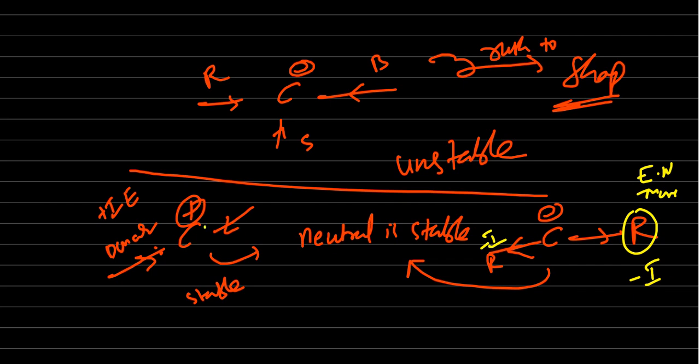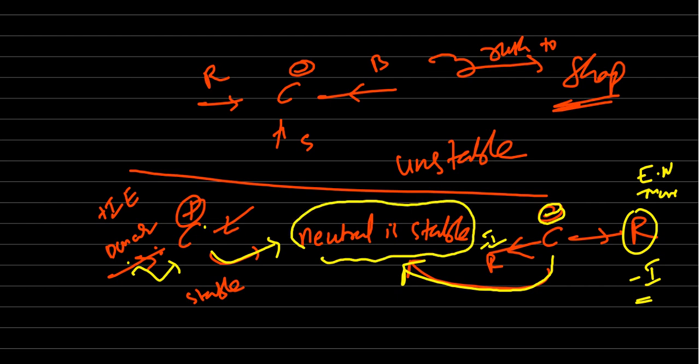Okay, when is plus stable? If there are donating groups, this positive charge is fulfilled. Positive charge means electron deficiency is there. This electron deficiency is fulfilled by this donor, then it becomes neutral, that's why stable. Whenever negative charge is there, if those are attached with electron receivers like minus inductive groups, then it becomes neutral, that's why stable. Okay, final concept: neutral is stable. If positive, donors are needed; if negative, receivers are needed.